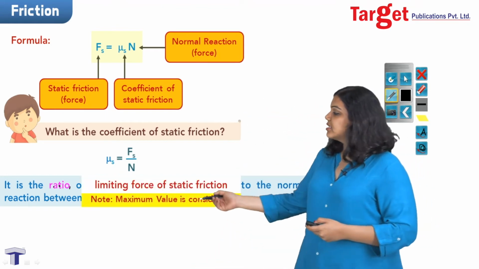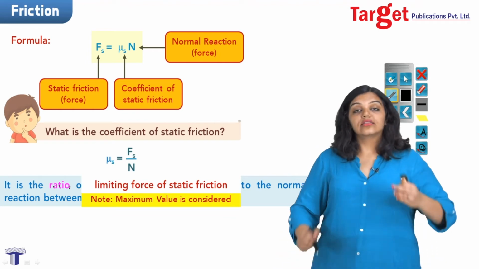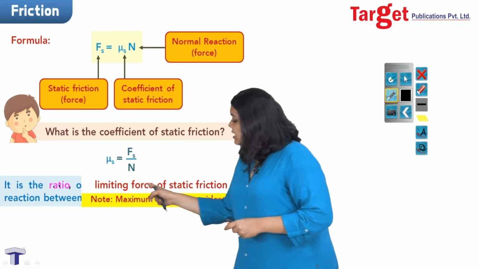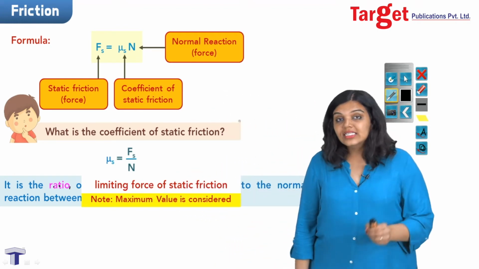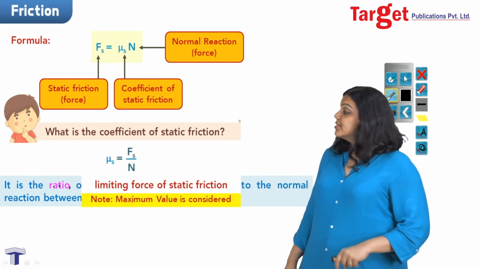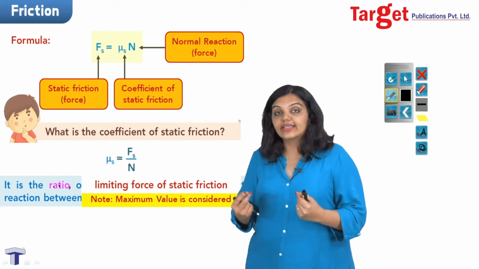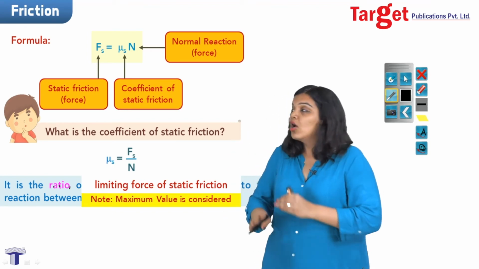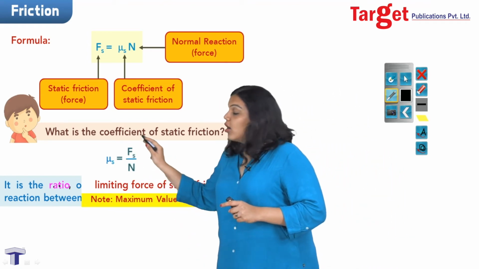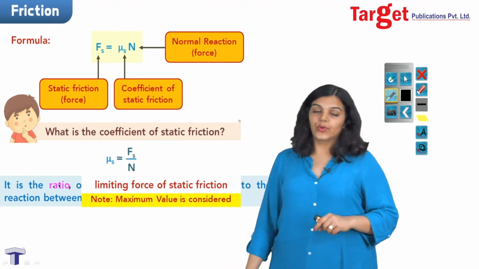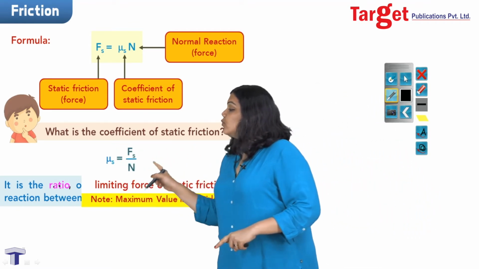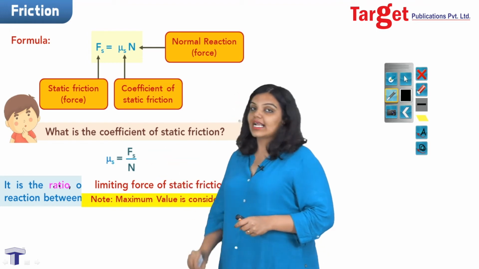It's important to remember that this coefficient depends only upon the surfaces in contact. But also look at the fact that I am talking about the limiting force of static friction, which means I'm only going to consider the maximum value of the static frictional force. So whenever you're trying to find out the coefficient of static friction, or in general you're trying to use this formula, you must use that value of the static friction which is its maximum value. We'll see what limiting friction means later, but for now remember, in this formula you are only looking at the maximum value of static friction.